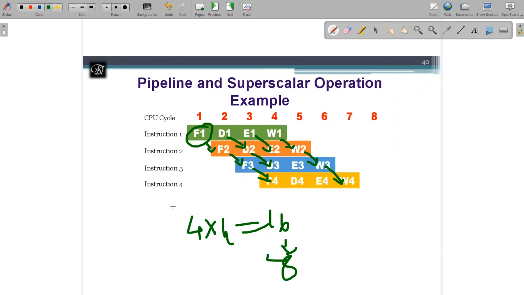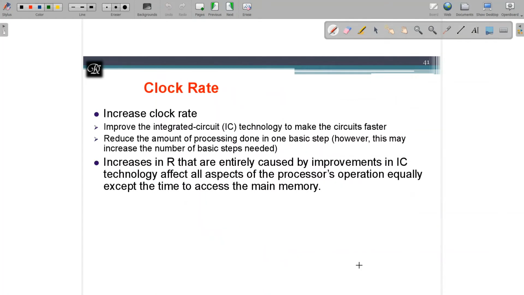What if I add one more instruction, instruction 5? Then it will be finished in clock cycle 9. The fifth one is going to finish over here. If I go one after another, it should take 20 clock cycles, but it is going to finish in 9 clock cycles. That is the beauty of going with pipelining and superscalar operation.